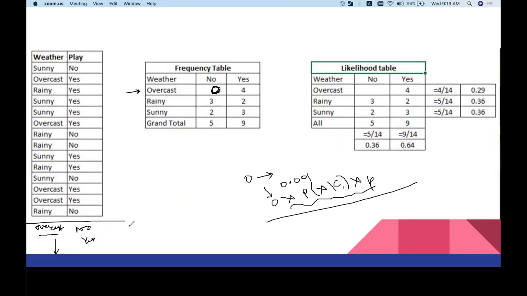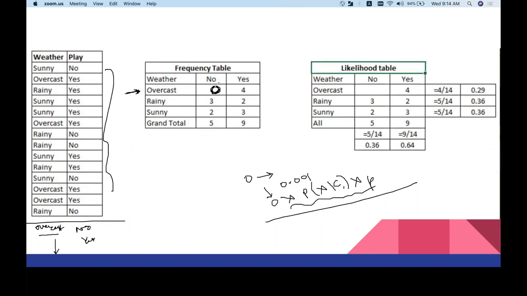That is what they are trying to say. The reason it will always say yes is the probability. There was never a situation in your training where there was a no when it was overcast. But in real life, matches can get cancelled. There are so many problems, right? So that is the problem.